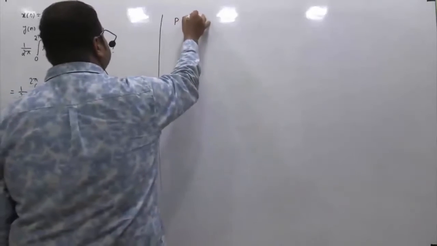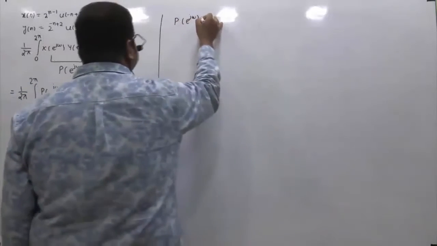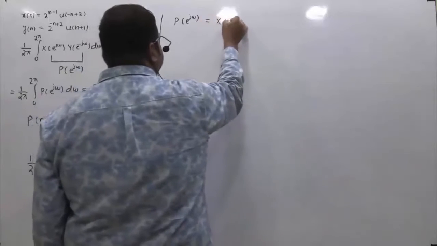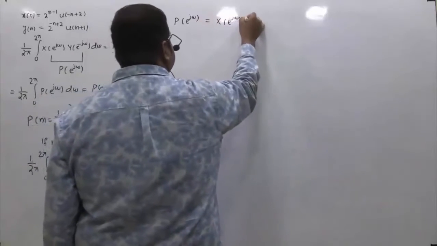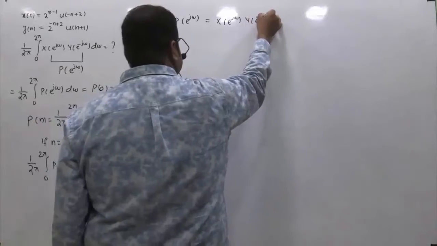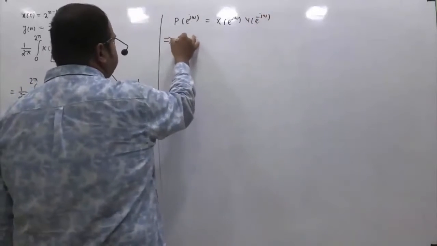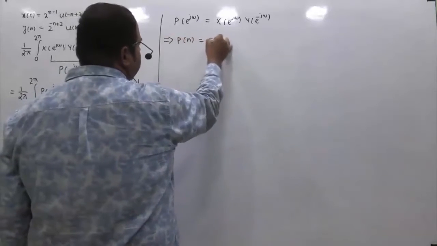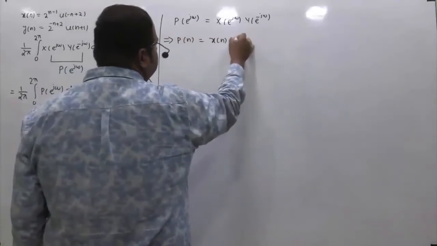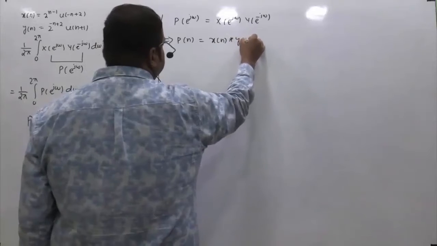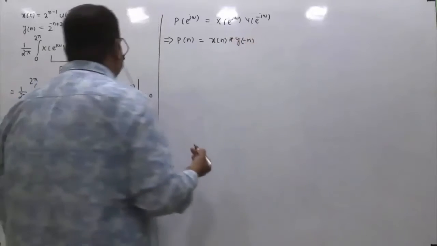P of e raised to power j omega is given as x of e raised to power j omega into y of e raised to power minus j omega, right? So what is the corresponding time domain equation if I ask you? P of n will be equivalent to x of n convolved with y of minus n, right? How am I saying this?